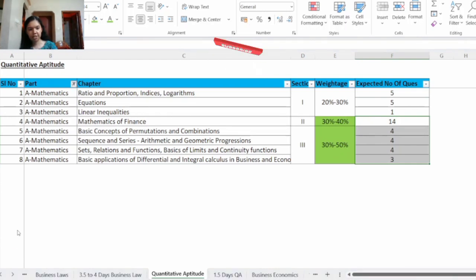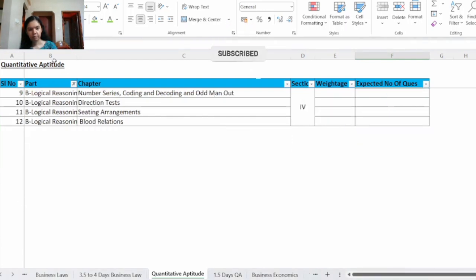Now let's see the logical reasoning part. In logical reasoning, totally there are 4 chapters. These 4 chapters are combined into one section, section 4. So let's see the weightage chapter wise. Chapter number 9, number series, coding and decoding and odd man out.